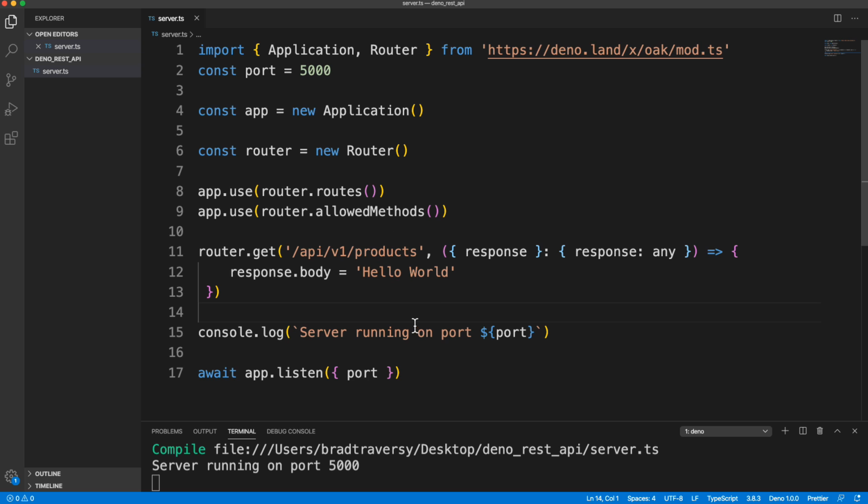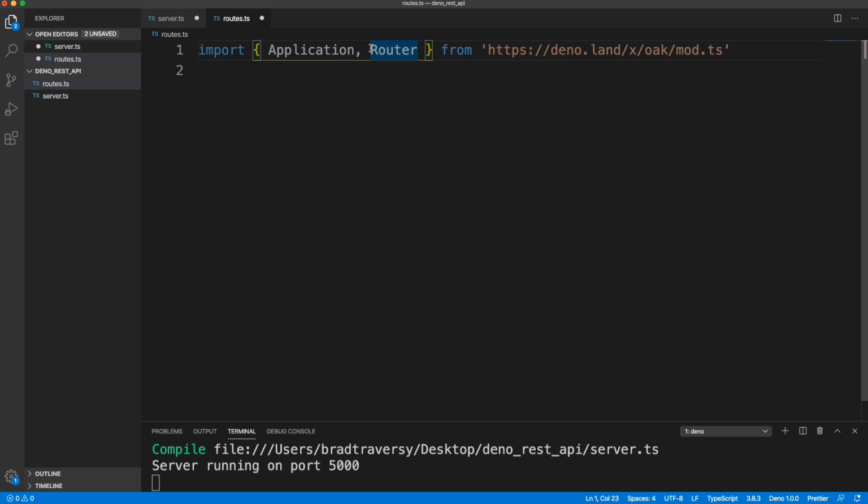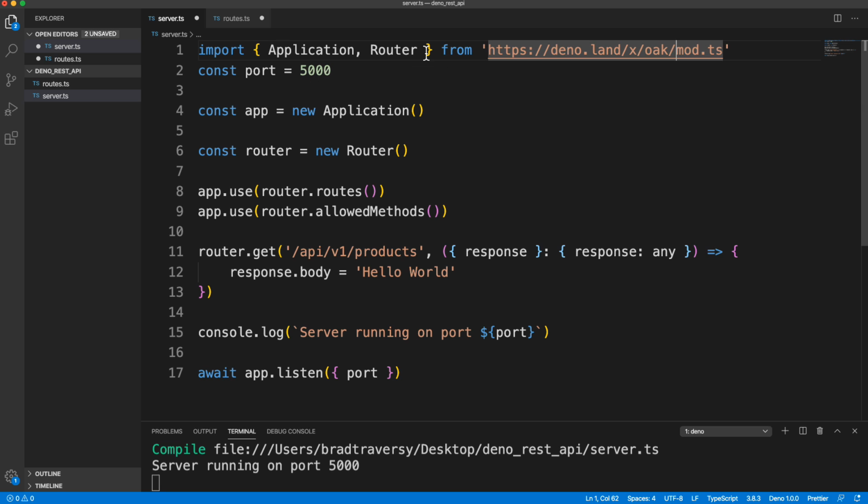Now, I don't want to have all my routes in this file here, so I'm going to create a file called routes.ts, and I'm going to just copy this top line here, and then we can get rid of Application because all we need to bring in is the Router. And then we can actually get rid of it from here.